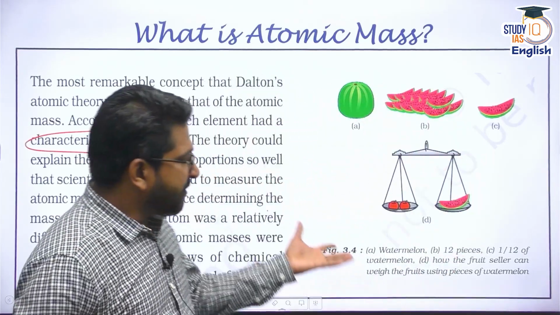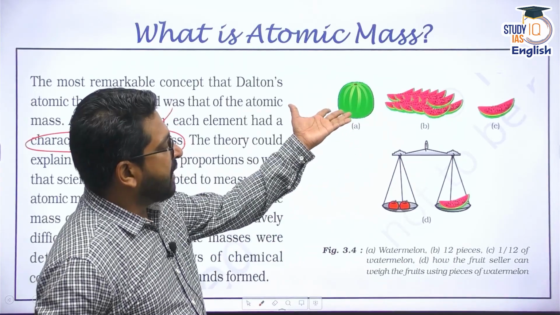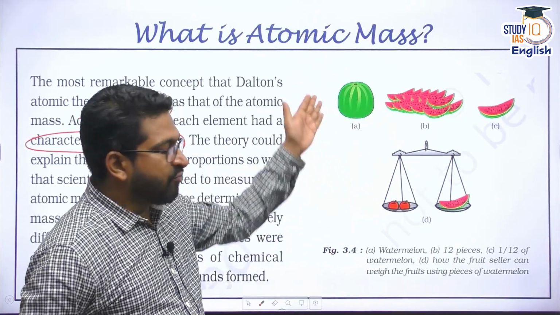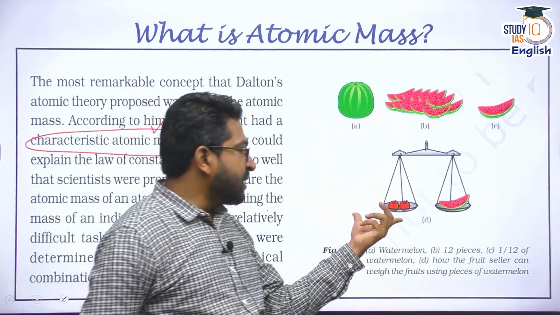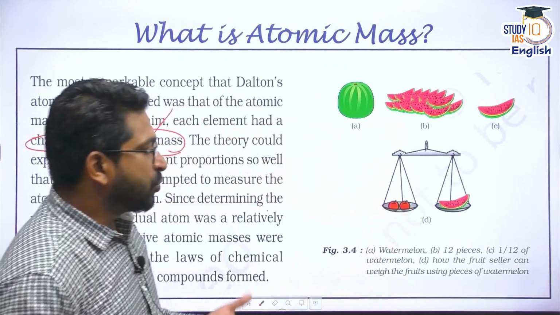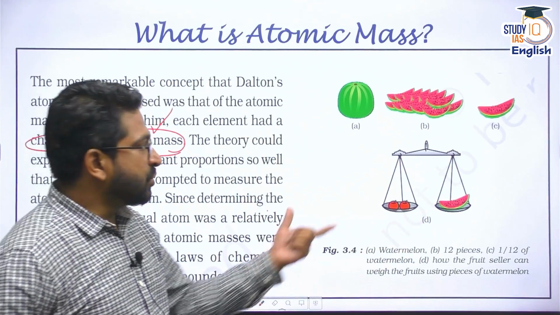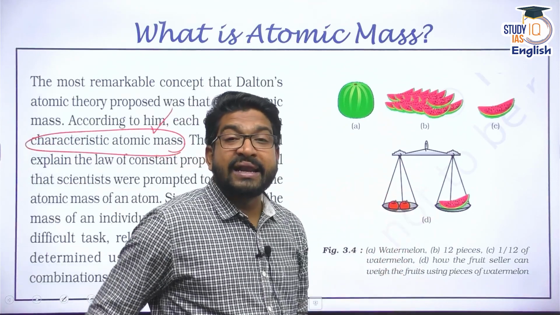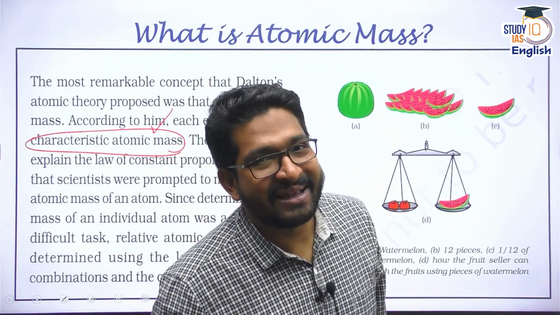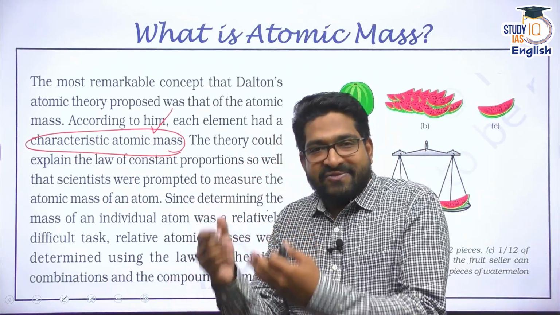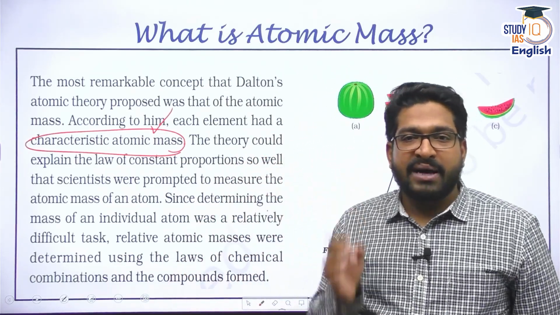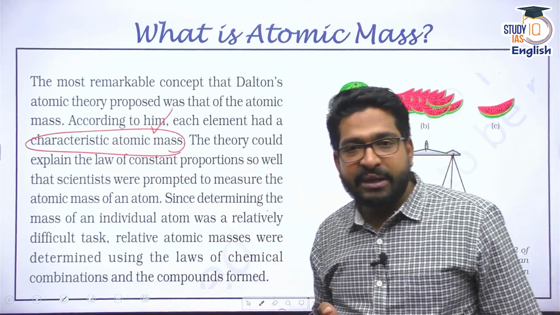Say, for example, if I cut this watermelon into different pieces, what I want is a watermelon piece which is equivalent to two pieces of another fruit. So this is how I define it. I need some sort of standard, correct? So scientists began to define every element based on its atomic mass, and we have created a periodic table.